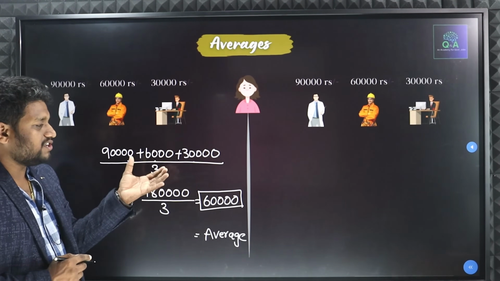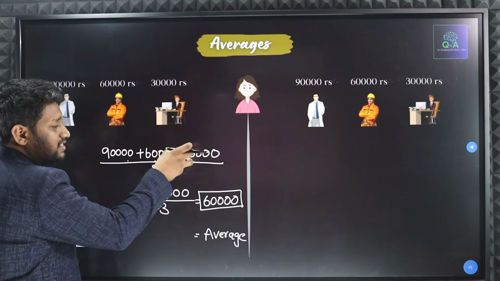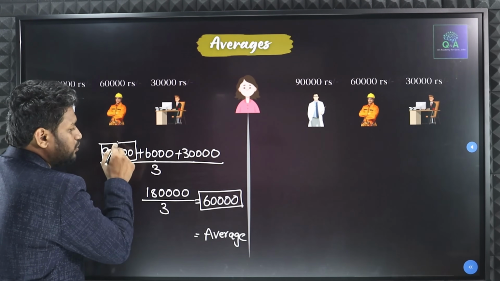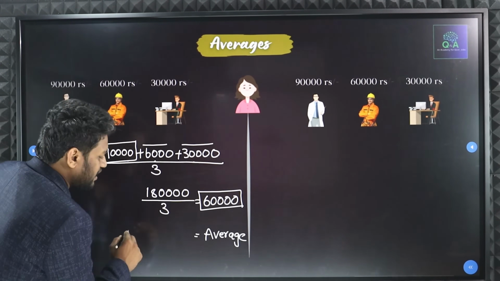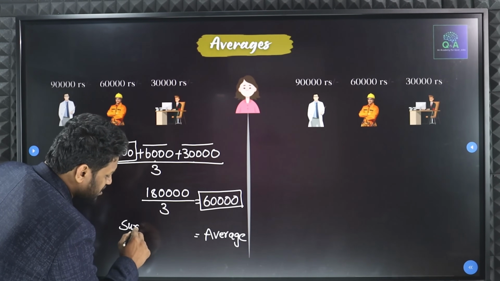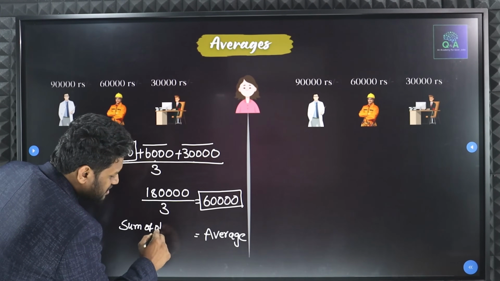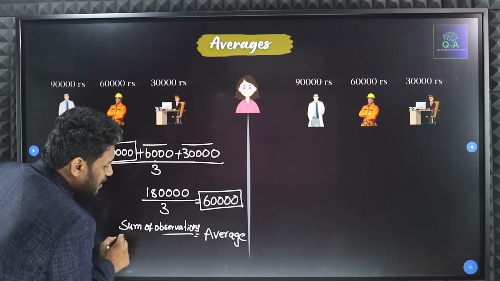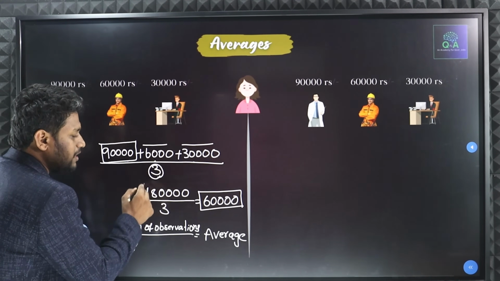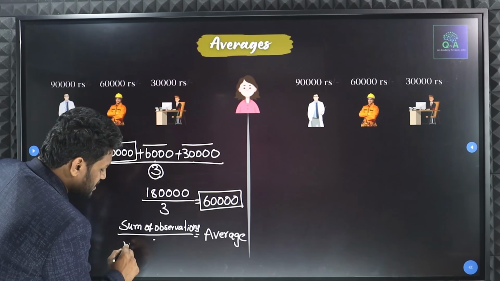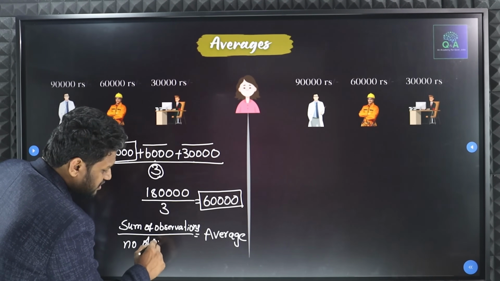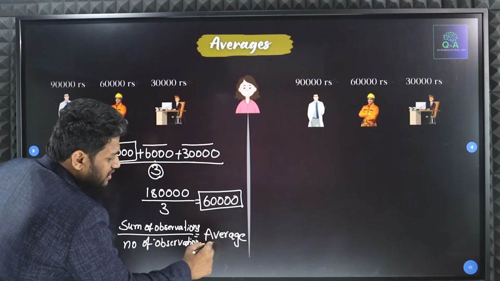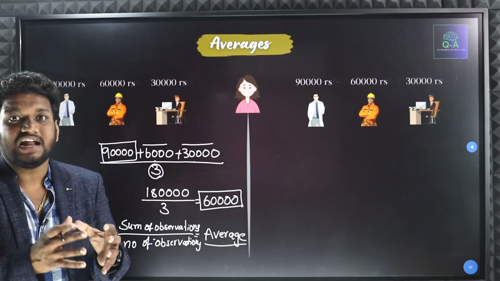Now, to find the average, what she is doing, she is adding the complete amount or not. Whatever salaries they have, those salaries we will be considering as the sum of observations. Now, how many members are there in the family? Total 3 members are there in the family. Those 3, I'll be considering as the number of observations. Sum of observations, if you divide by the number of observations, then what will you get? You will get an average.